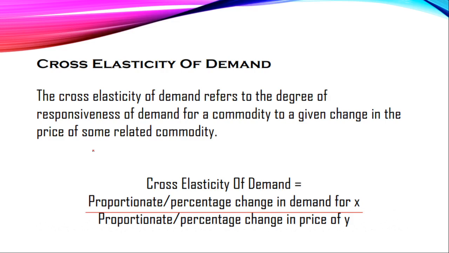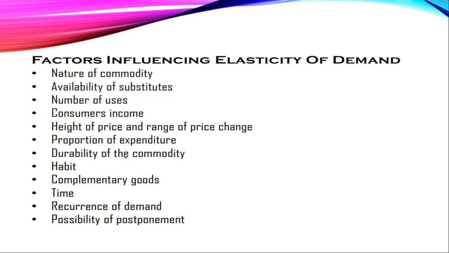Cross elasticity of demand is most important for UGC NET management preparation students, because cross elasticity measures two types of goods. The first one is complementary, as I have given an example here, and the second type is substitute products. Substitutes like Pepsi and Coca Cola. When we compare Pepsi and Coca Cola, they both are substitutes. If the price of Pepsi is high, then the consumer will shift to Coca Cola, because Coca Cola and Pepsi both offer similar kinds of goods, that is substitute goods.